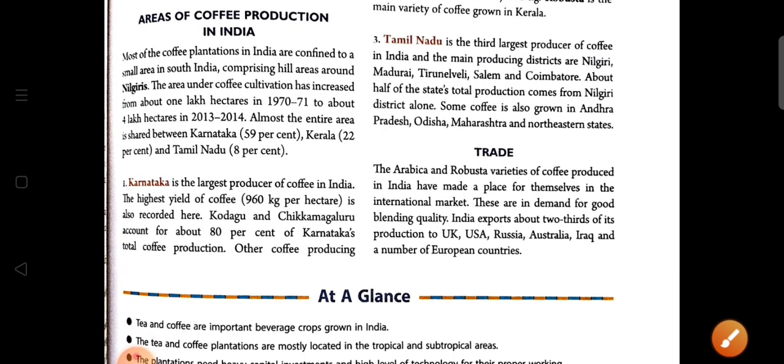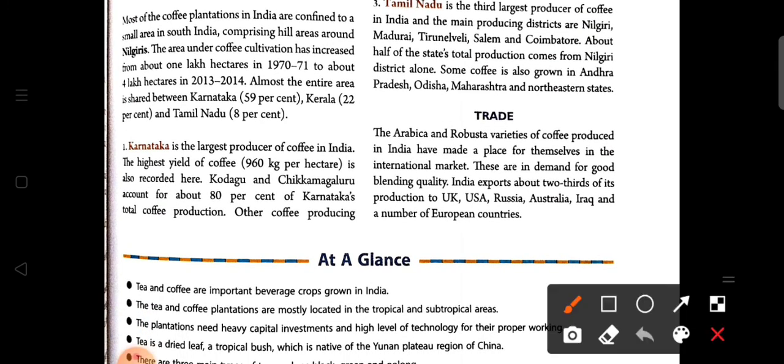Now we are going to discuss the trade condition of coffee. The two coffee types, Arabica and Robusta, are the varieties produced in India and have made a place for themselves in the international market also. They are in great demand for their good blending quality. For that reason there is high demand in the international market.